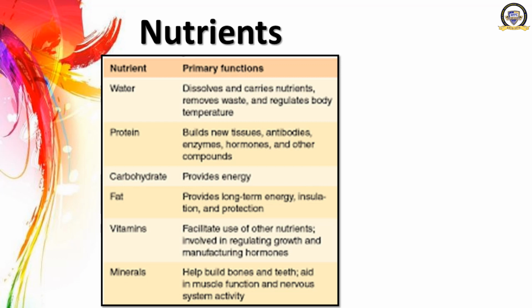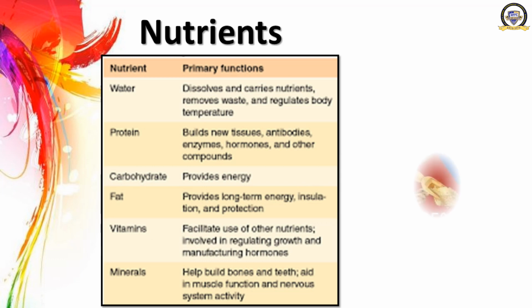Now next one is fat. It provides long term energy, insulation and protection. Then the next one is vitamins. It facilitates use of other nutrients, is involved in regulating growth and manufacturing hormones. Then the last one is minerals. It helps to build bones and teeth, and aids in muscle function and nervous system activity.